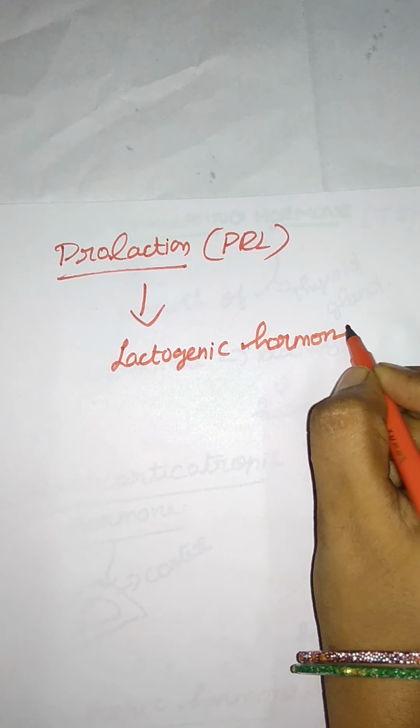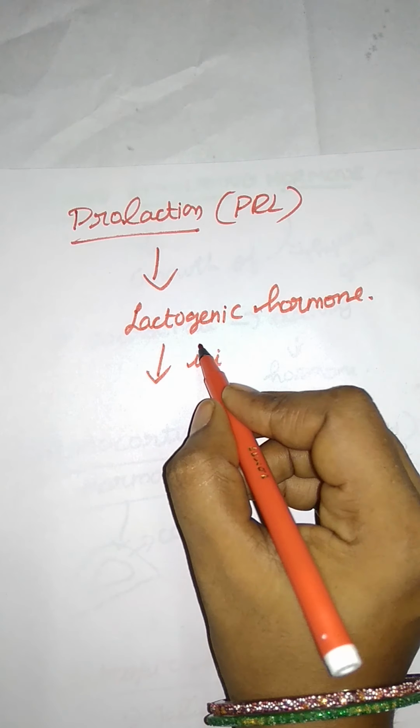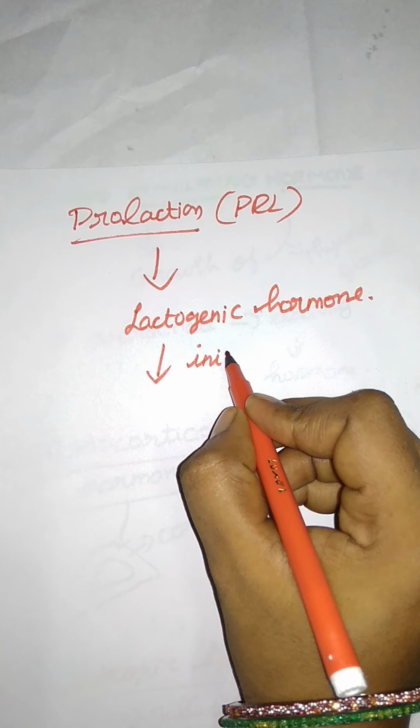This hormone initiates the development of the mammary gland, and not only the mammary gland, it plays a major role in the pregnancy period.